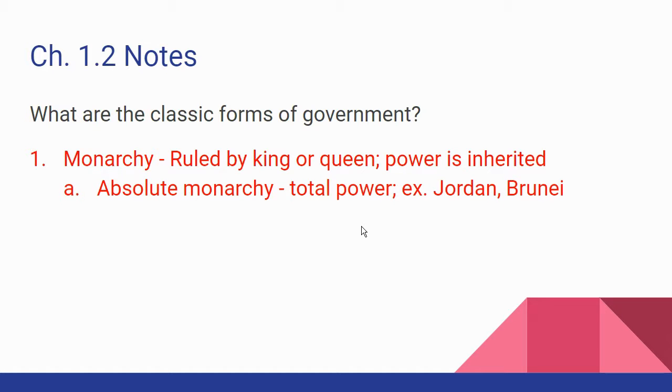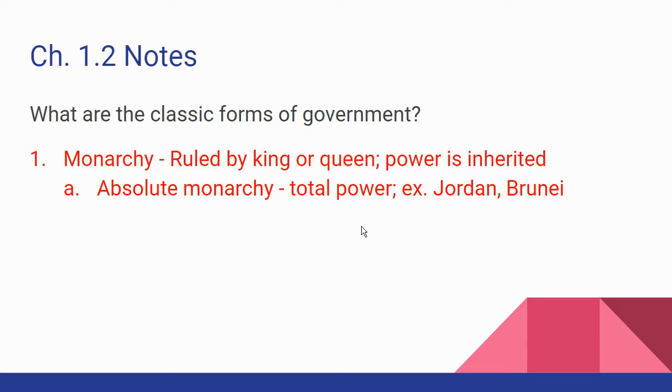There are a couple of different types of monarchy. You have an absolute monarchy, which is a king or a monarch that has total power. A good example of that would be the Kingdom of Jordan, which is over by Israel in the Middle East, the Kingdom of Brunei, which is in Southeast Asia. Those are countries where they have a king that exercises total power, and whatever they say goes, whatever they want to do, they do, and there's no one that can say anything about it. That's just the way it is.